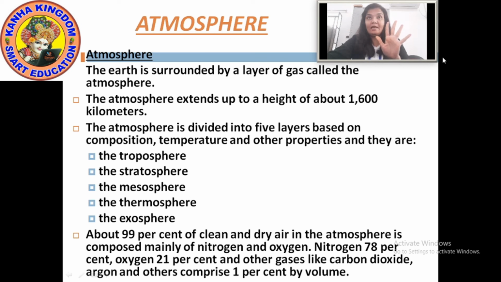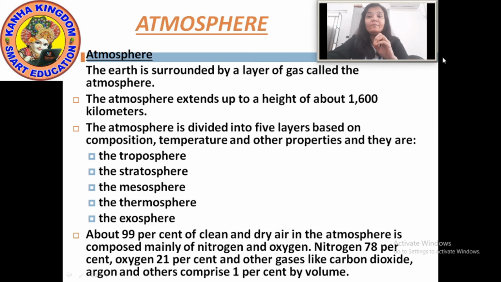I repeat again, the atmosphere is divided into 5 layers based on composition, temperature, and other properties.